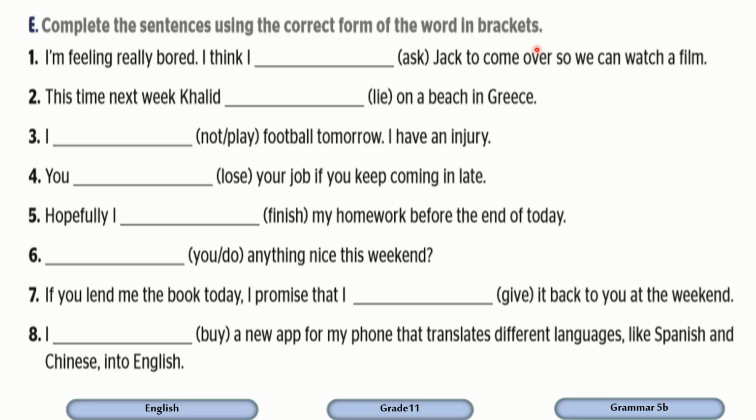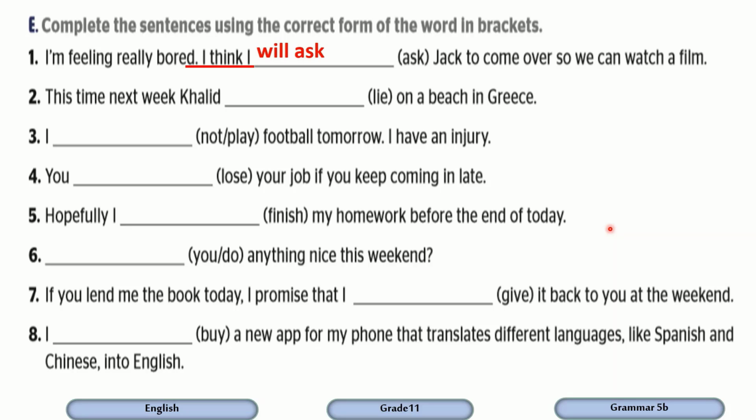I'm feeling really bored. I think I will ask Jack to come over so we can watch a film. This is a spontaneous decision. It's not planned. And we have the keyword I think. So I will ask. Very good.